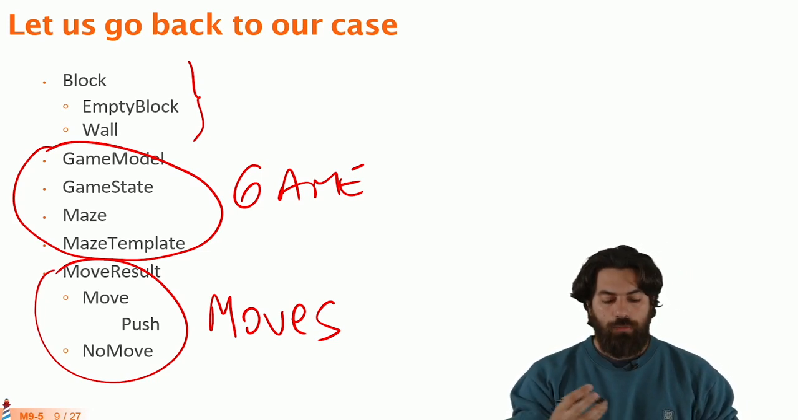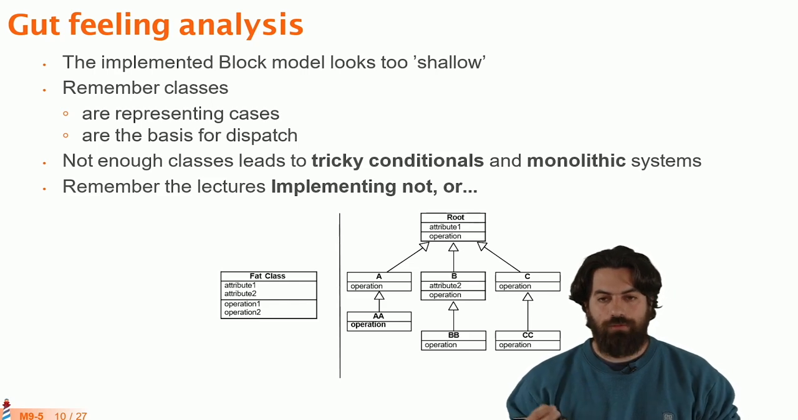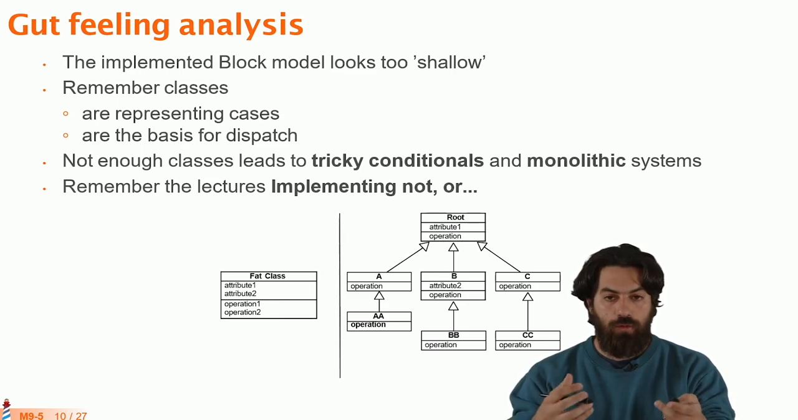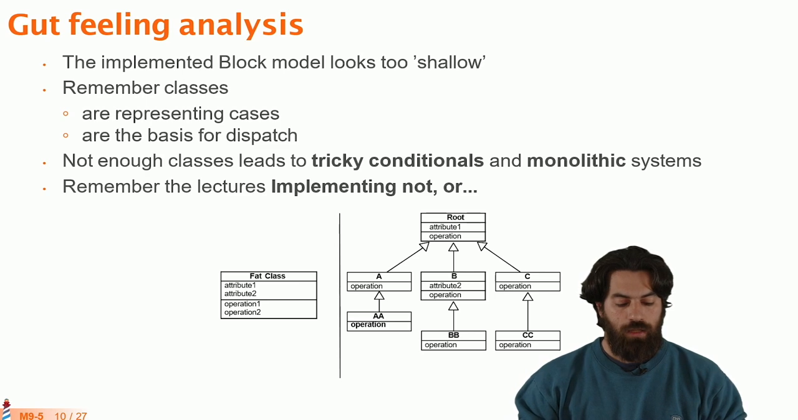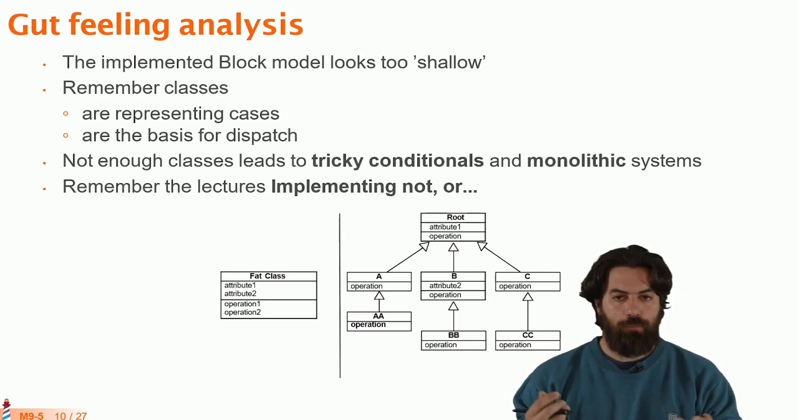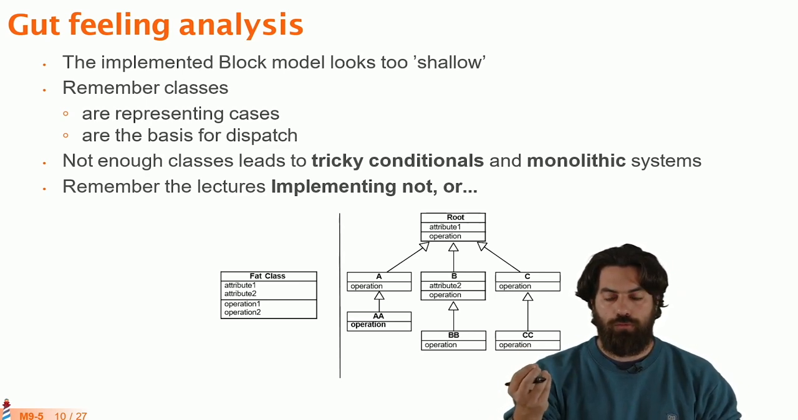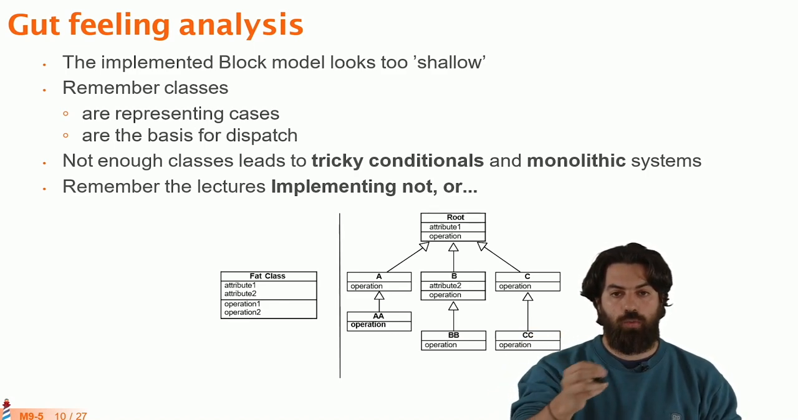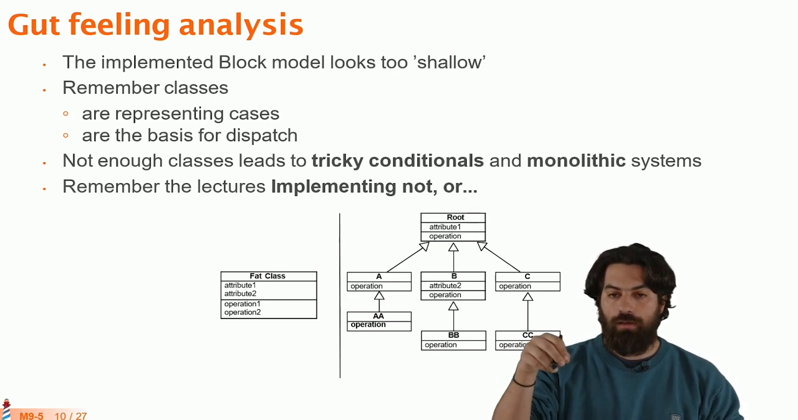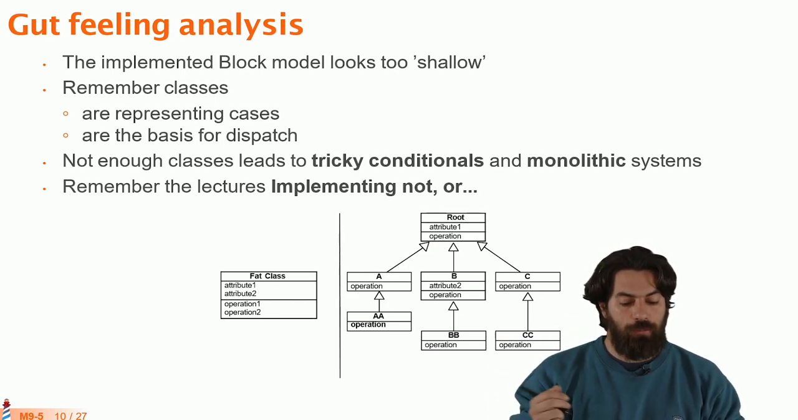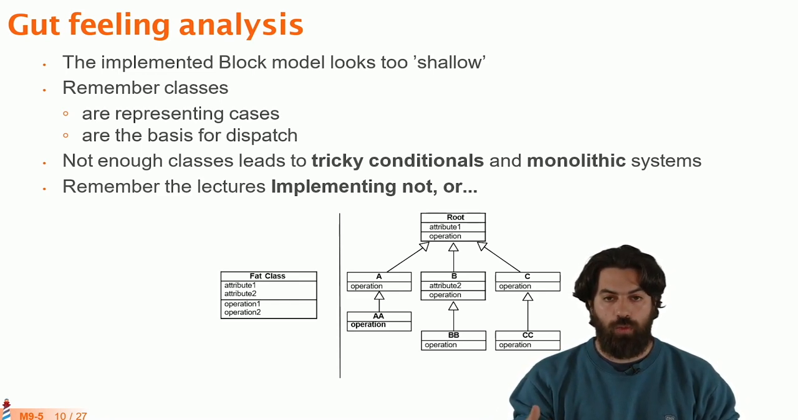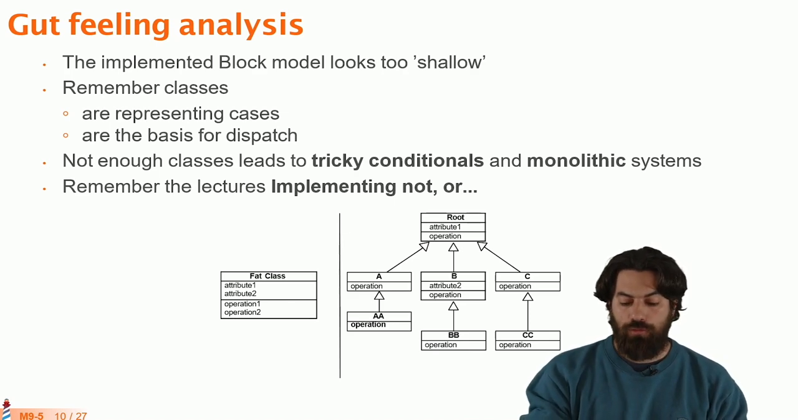So if we take a look at this, what we can see is that this model is a bit shallow. It doesn't represent all the objects that we saw in our model. That means that we are probably going to have different cases: when a robot wants to move on a wall, when a robot wants to push a box, when the robot reaches a target, for example. And if we don't have them modeled as classes, we are going to have them as tricky conditionals.